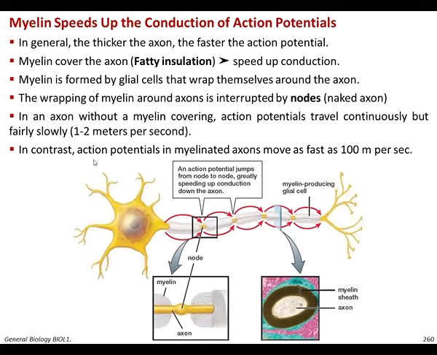In contrast, the first one is without myelin. The second one, if there is a myelinated axon, the action potential or the nerve impulse moves as fast as 100 meters per second. So these two cases explain how the myelin coverage speeds up the conduction of the nerve propagation in the neuron.